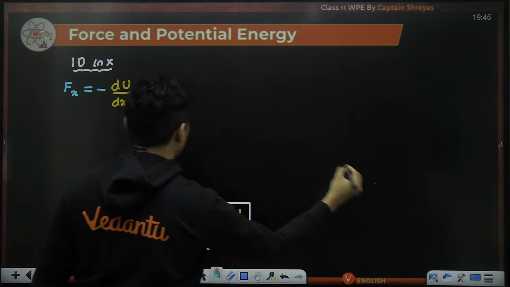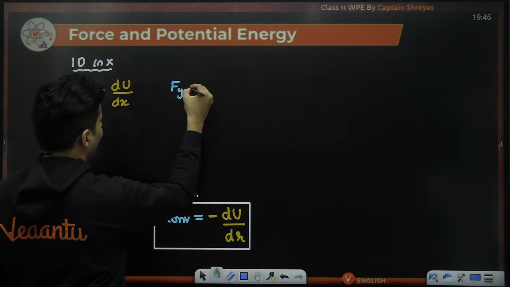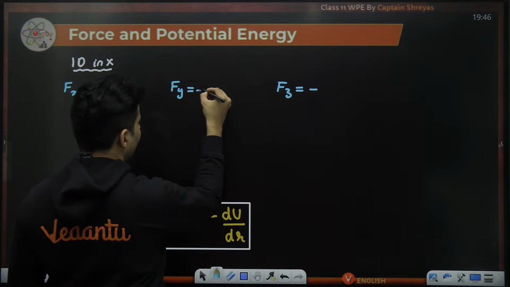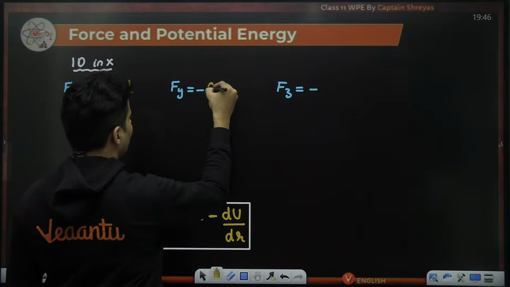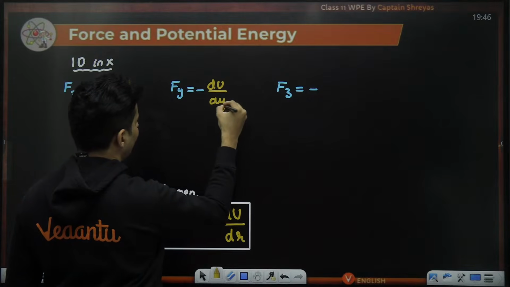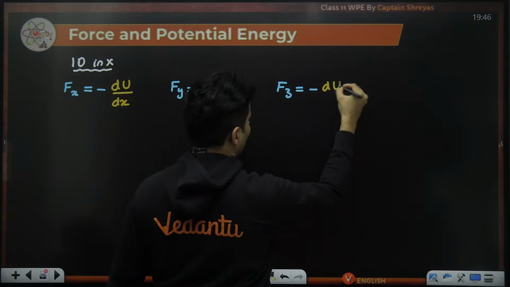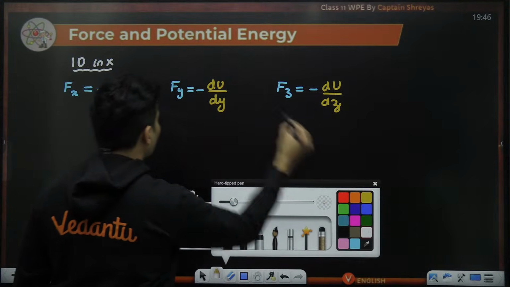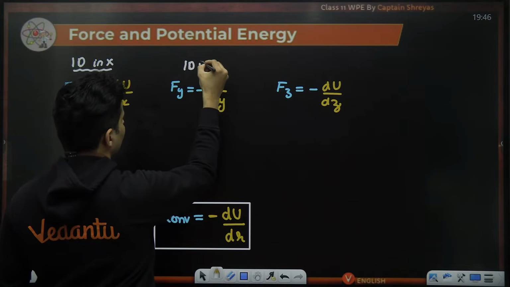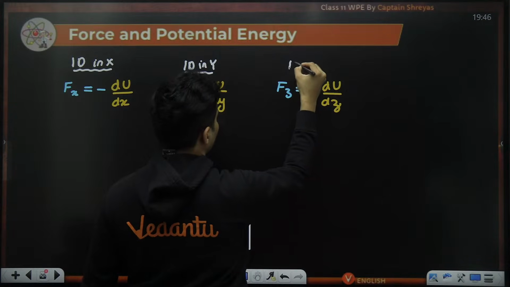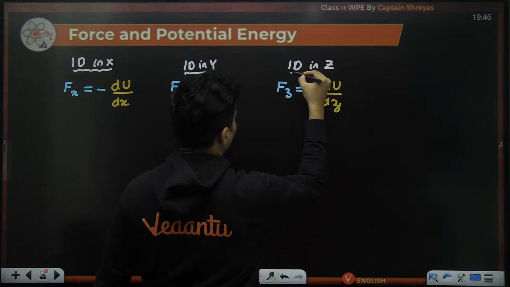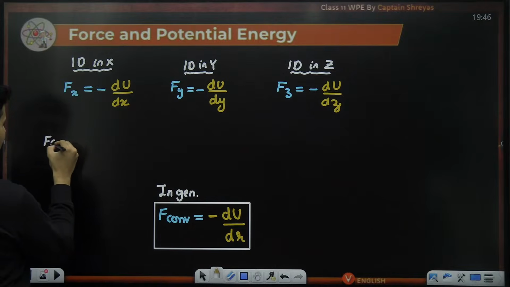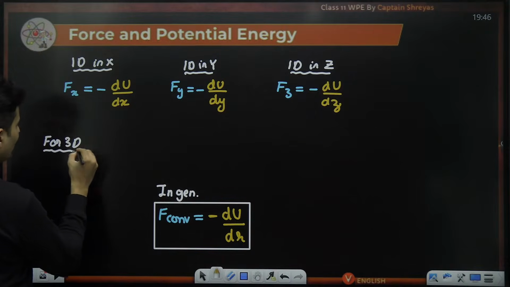Similarly, if it was in y direction, I will say Fy, and similarly in z direction, Fz will be negative of the rate of change of energy in the y direction, and negative rate of change of energy in the z direction. So this is one dimensional in x, this in y direction, and this in z direction. So for a 3-dimensional question, what will you do?